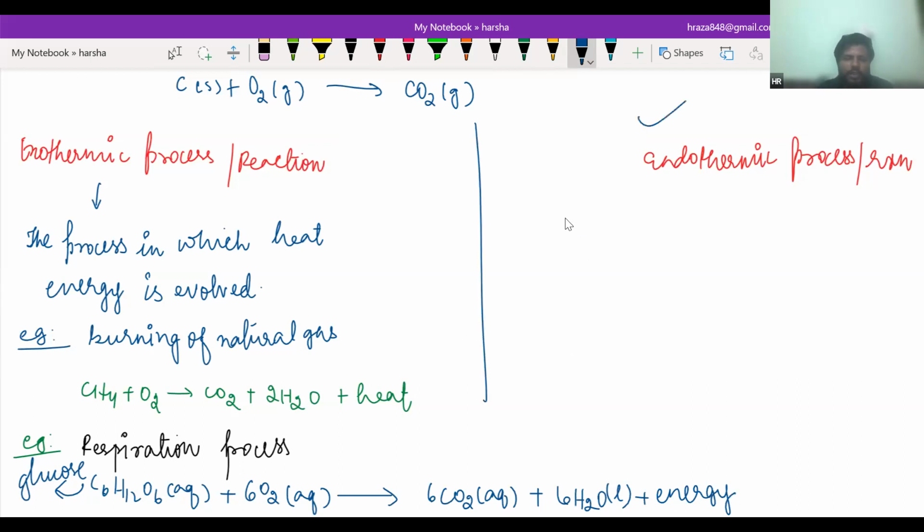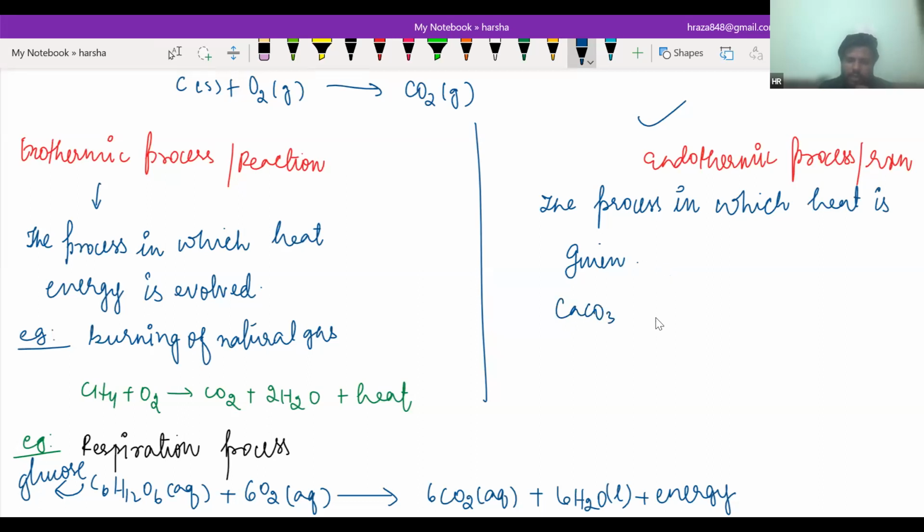And what is an endothermic process? The process in which heat or energy is given, that is called an endothermic process. As for example, CaCO3, if you are going to break it or decompose it, it will be converted into CaO plus CO2. You are going to give some heat energy to this reaction. This is known as an endothermic process. Please write it. And if you have any doubt regarding this, please ask me.